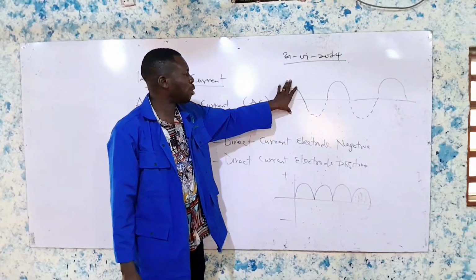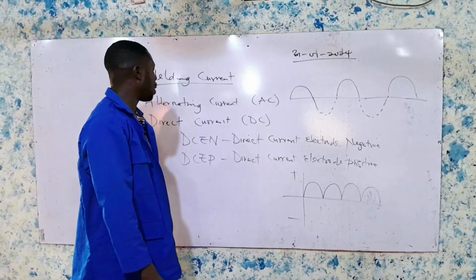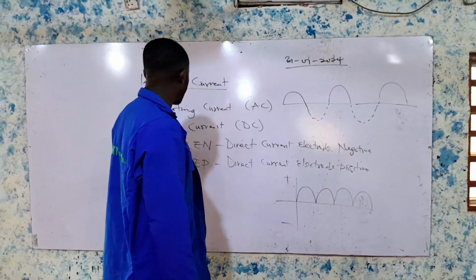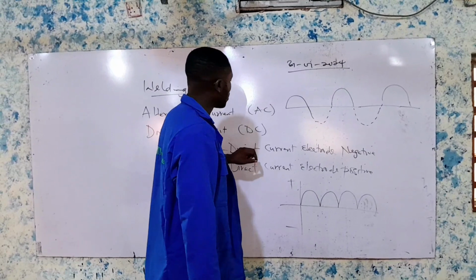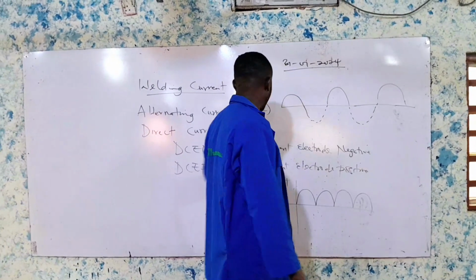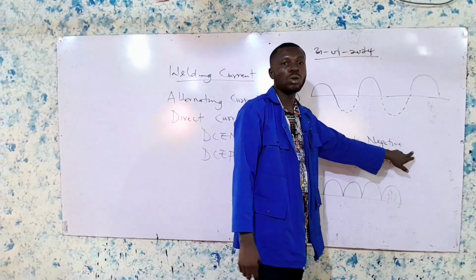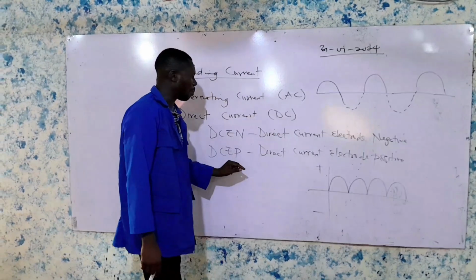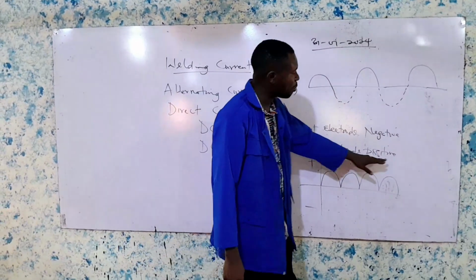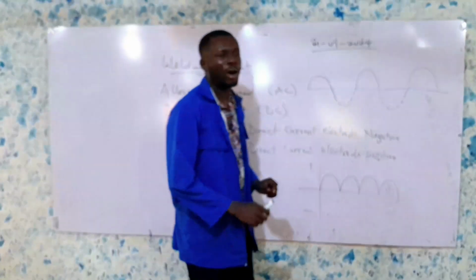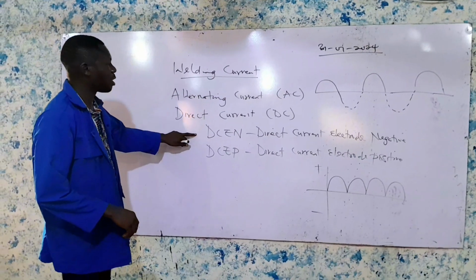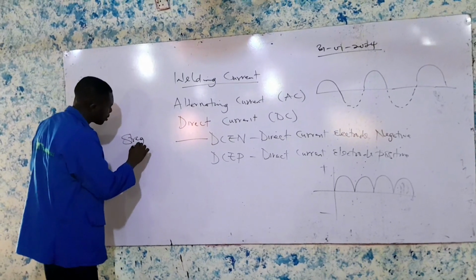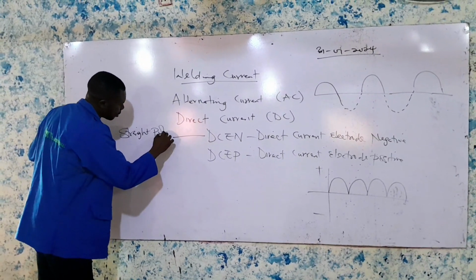So we are not so much bothered about the alternating current, but here we are bothered about the flow of the direct current. Now, in the direct current electrode negative, it means that your electrode, your lead cable, is connected to the negative polarity, while your work clamp is connected to the positive polarity. And we are told that the direct current electrode negative polarity is also referred to as the straight polarity.